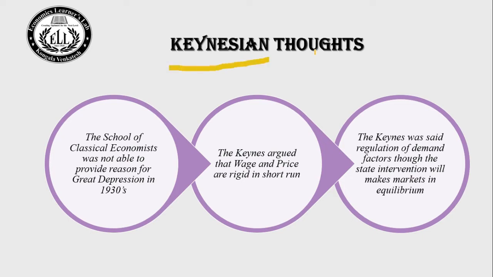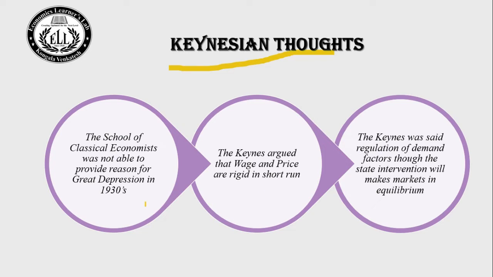What is the basic argument between the Keynesian school of economics and the classical school of economics? Here you can get that answer. The classical school of economics was not able to provide a reason for the Great Depression in the 1930s. According to the classical school, all markets will be in equilibrium because the invisible hand works in the economy. But this statement was wrong. In the 1930s, the whole world saw a high level of unemployment, all markets in disequilibrium, and a high level of inflation.